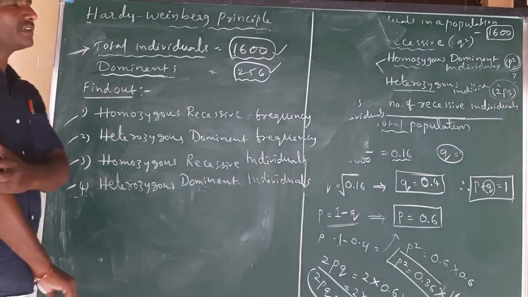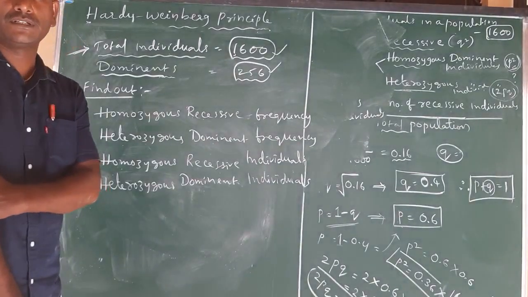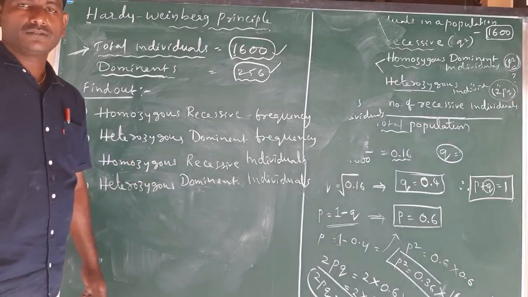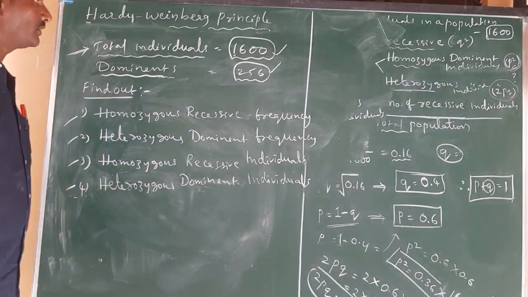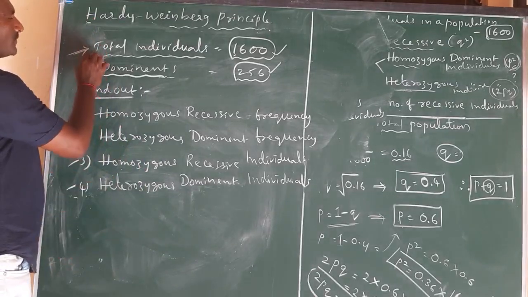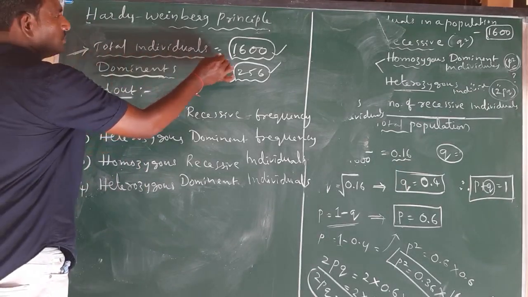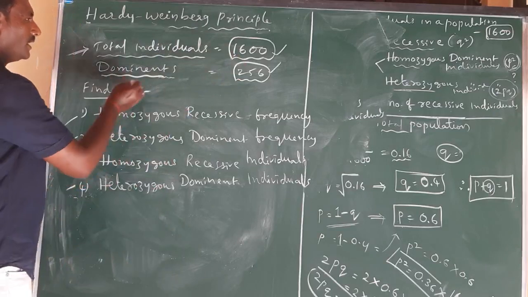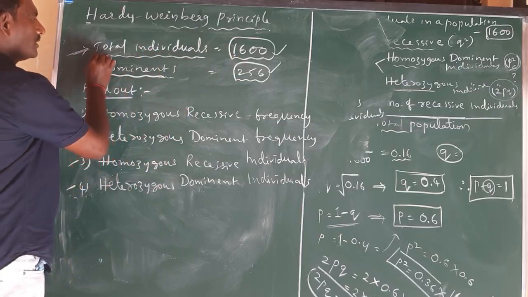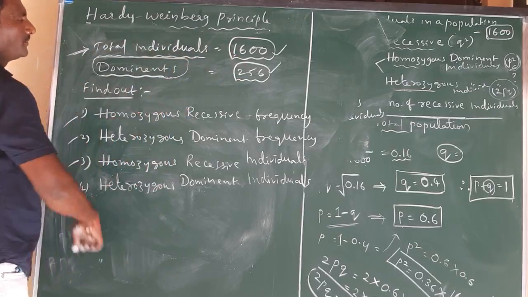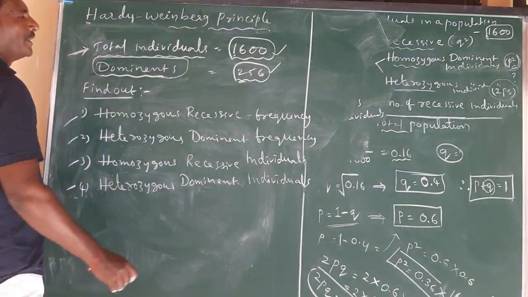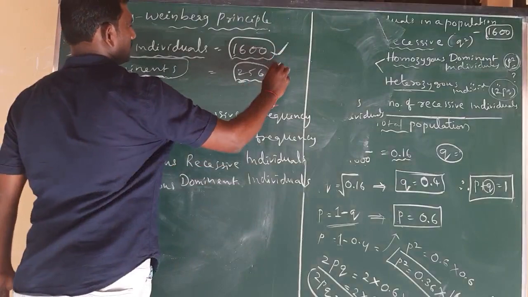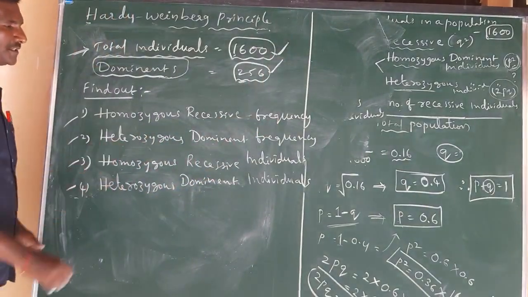Okay, if you are perfect in this Hardy-Weinberg principle, now I want to check your talent, I want to check your knowledge by giving one question. Here I am giving one question. Here the total number of individuals is 1600. In those 1600 individuals, the total number of dominants is 256. By using these values, find out the following answers.